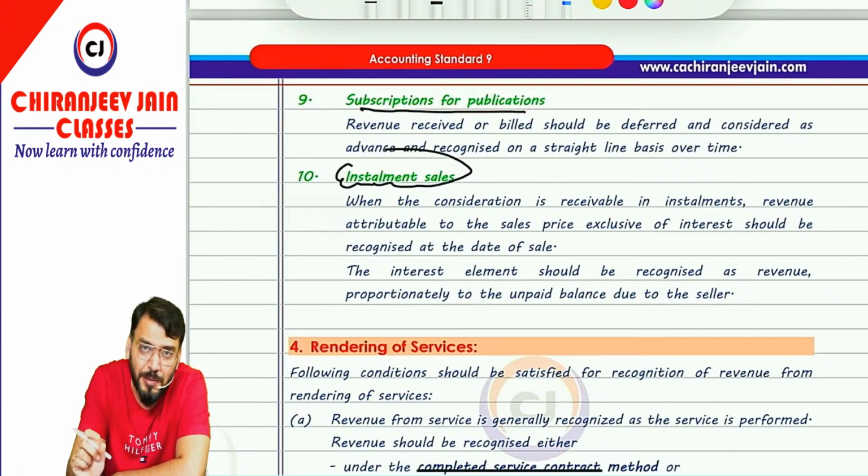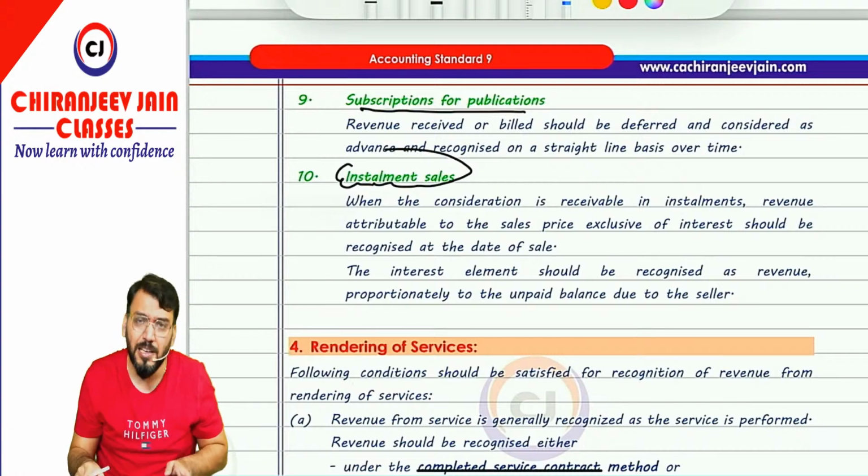So because the ownership has been transferred, risk and reward has been transferred, revenue should be recognized, but excluding that interest component. So can I say, because now you know about the present value concept.